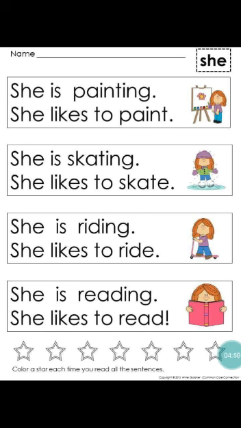Understood? Next, she is riding, she is skating, she is reading. All these are actions. So all these are verbs.